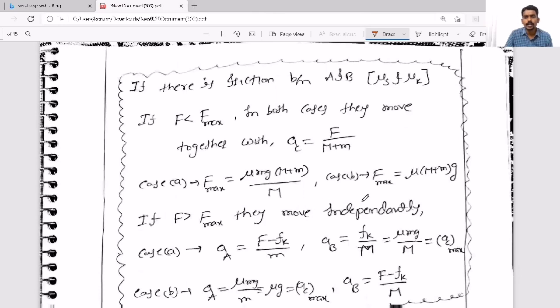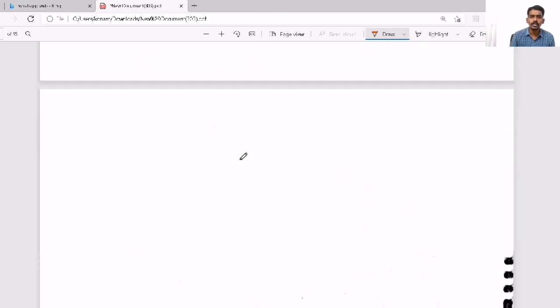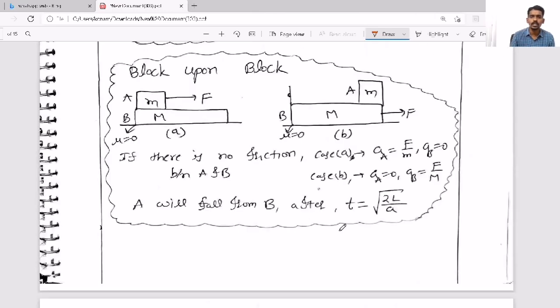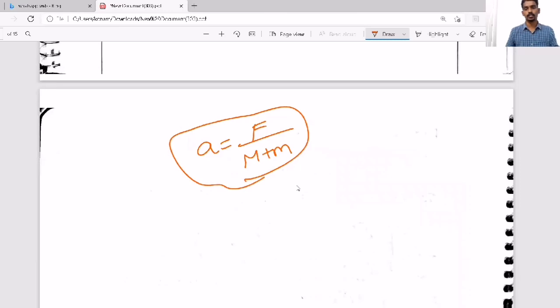You need to understand that in the first case and in the second case, there is a maximum force you can apply where both will move together. See, in both cases, if they are moving together, then the acceleration will be the resultant force by the total mass, F by m plus M. That is the acceleration of the system, which is common for both of them.